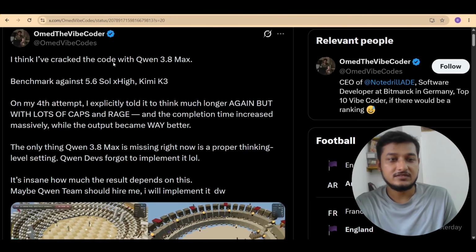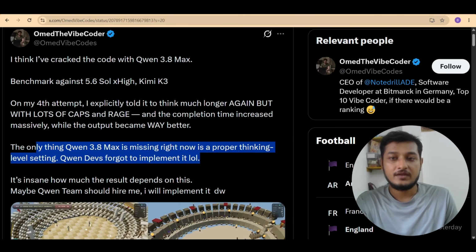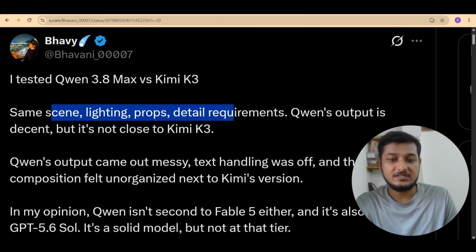Now next, this is another feedback. I think I have cracked the code with the Qwen 3.8 Max benchmark against 5.6 Sol XI and Kimi K3. The only thing Qwen 3.8 Max is missing right now is a proper thinking level setting. Qwen devs forgot to implement it. Lol. Now another feedback. I tested Qwen 3.8 Max versus Kimi K3. Same scene, lighting, props, detail requirement.